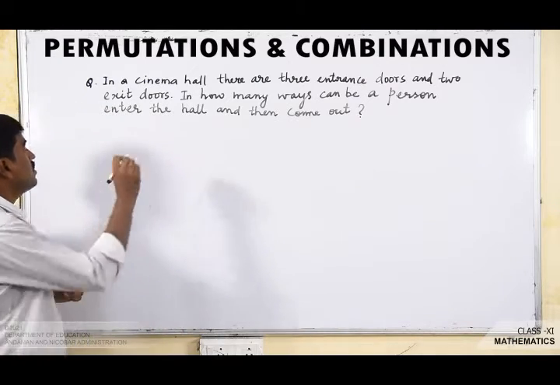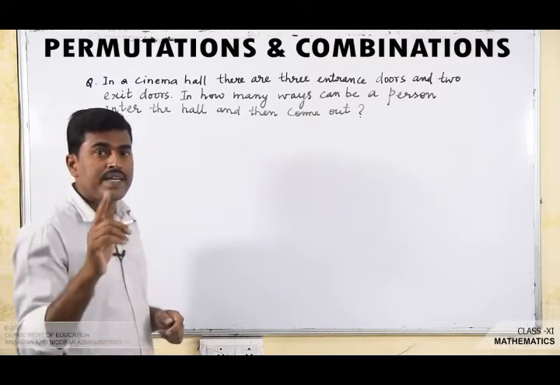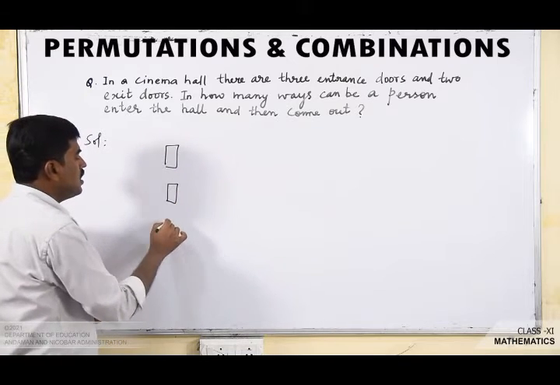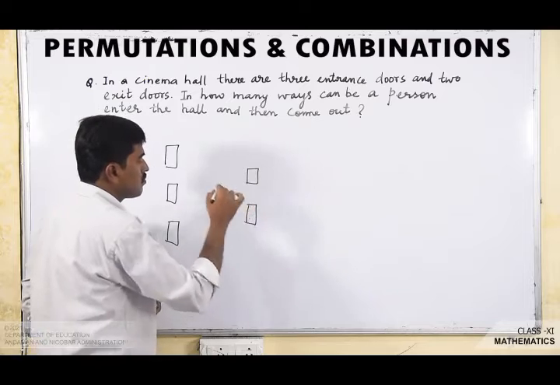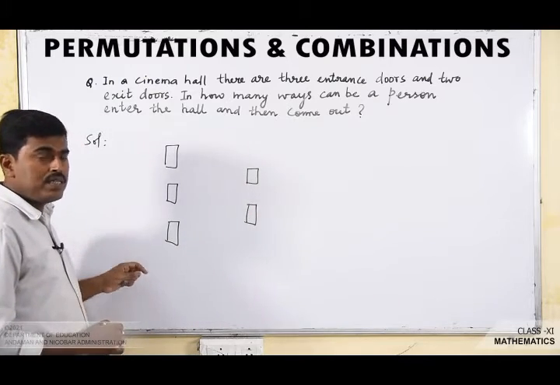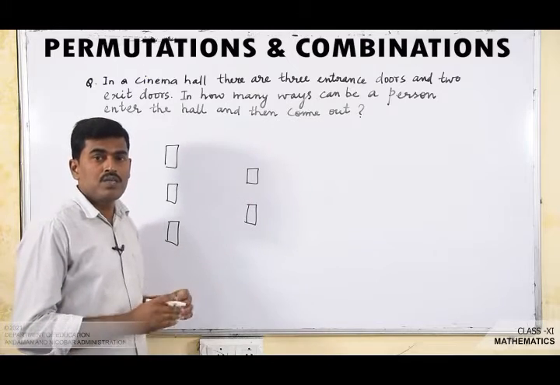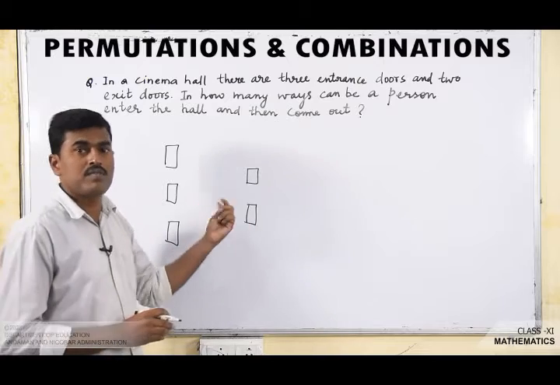So what is given in this question? There are 3 entrance doors. Suppose these are the doors, 3 entrance doors and 2 exit doors. Now a person has to enter the cinema hall and then come out. So in how many ways can the person enter the cinema hall and come out?